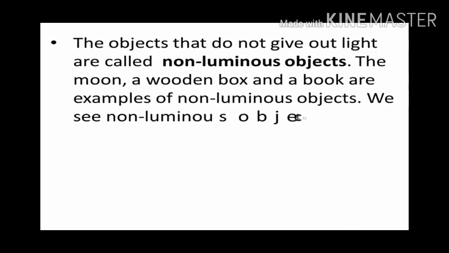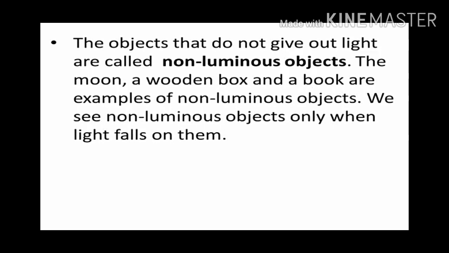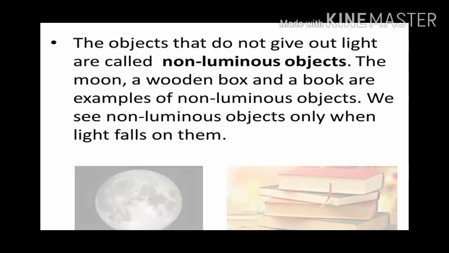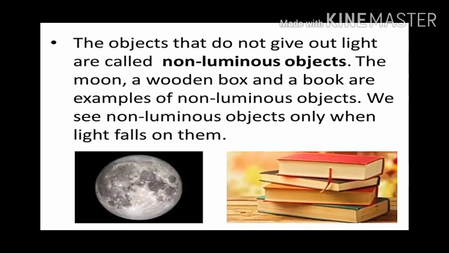The next thing is, objects that do not give out light are called non-luminous objects. The moon, the wooden box and a book are the examples of non-luminous objects. We see non-luminous objects only when light falls on them, because they do not have their own light. So whenever light which is given from the luminous objects falls on these non-luminous objects, only at that time can we see them. Like moon and books are the examples for non-luminous objects.